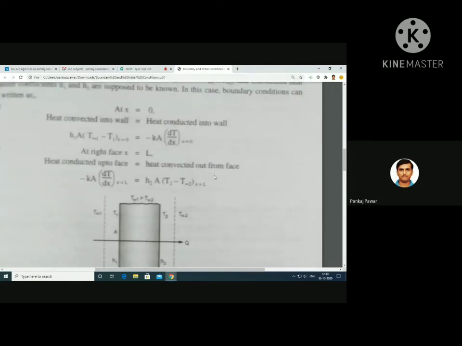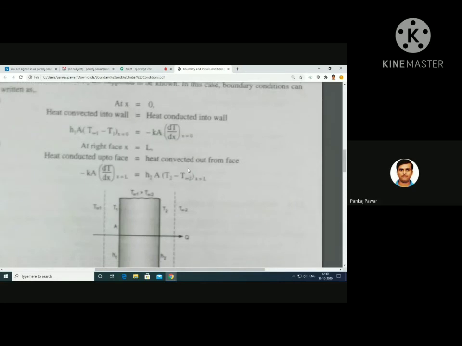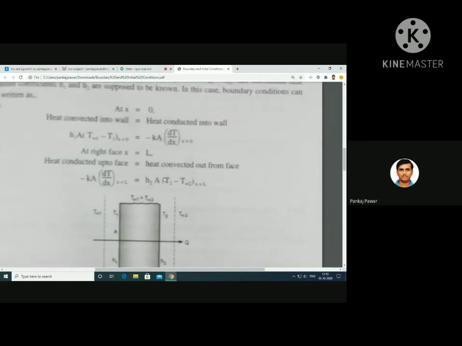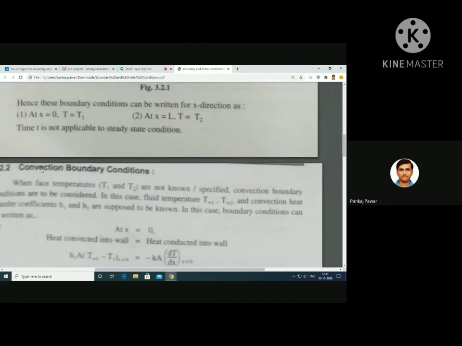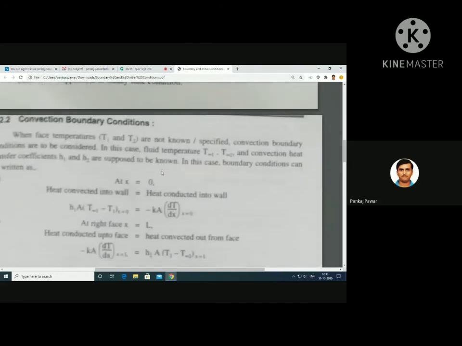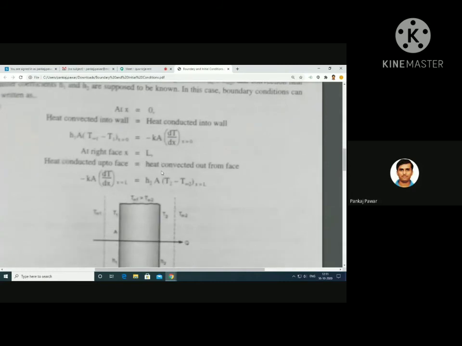Okay. Now we'll go for the boundary conditions, applying the boundary conditions here. As given, this is the convection boundary condition, so there will be convection heat transfer at the boundaries. Clear?